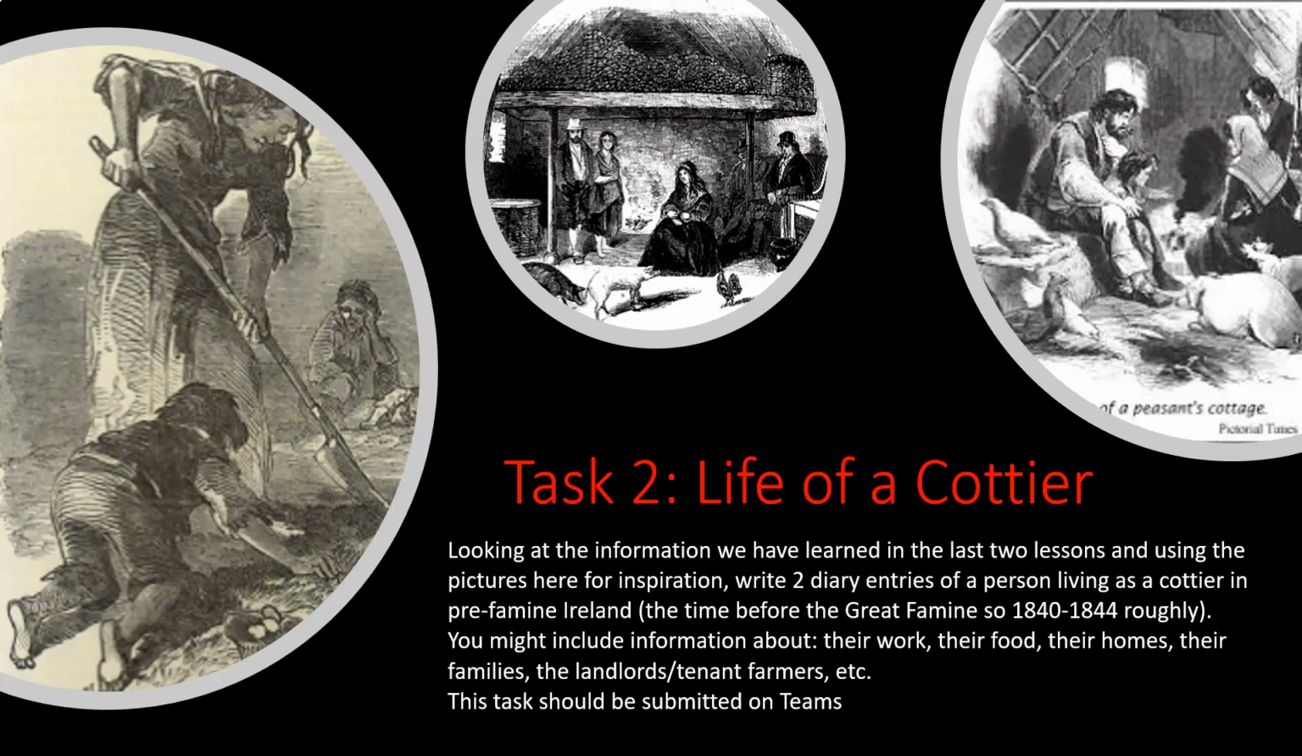So task 2 is a bit more creative, and it's looking for you to think about what the lives of the cottiers were like. Okay, so what I'm looking for you to do is to write 2 diary entries of a person living as a cottier in pre-famine Ireland. So this is in the years just before the famine, say 1840 to 1844, sometime around then.